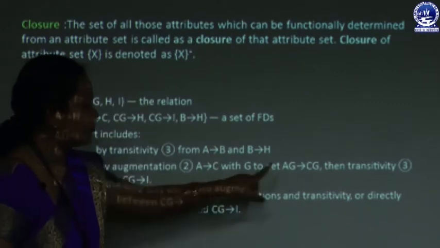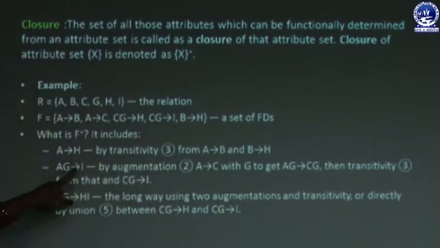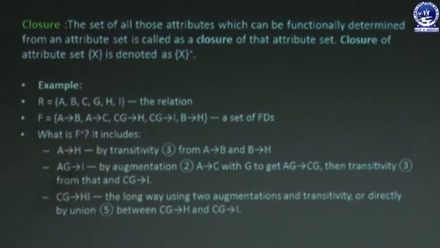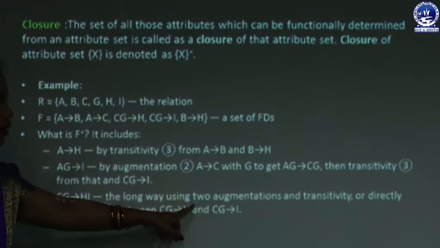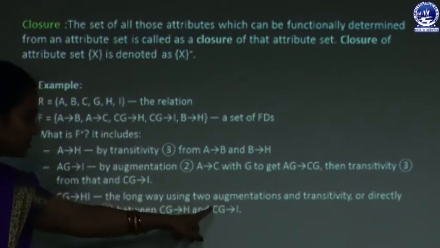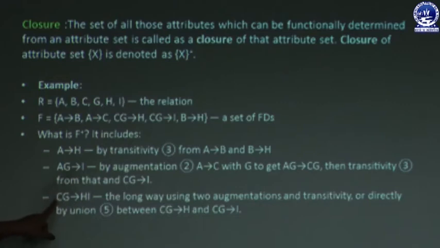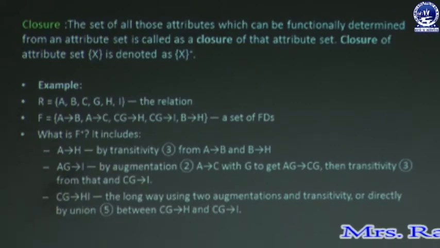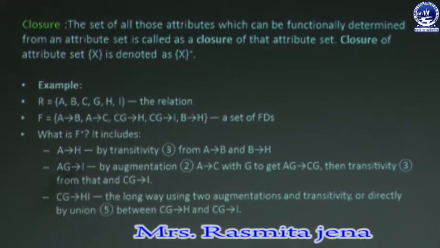You can see it from this and from this, we get I depends upon AG. Similarly, in the long way using augmentation and transitivity, or directly by the union rule between H depends upon CG and I depends upon CG, we can generate HI depends upon CG. So these are the 3 F closure members: H depends upon A, I depends upon AG, and HI depends upon CG. This is the set of FDs and these are its closure. In this way we can calculate the closure of a functional dependency.